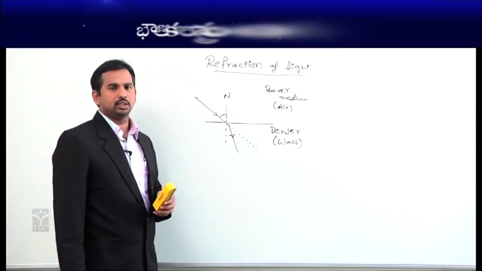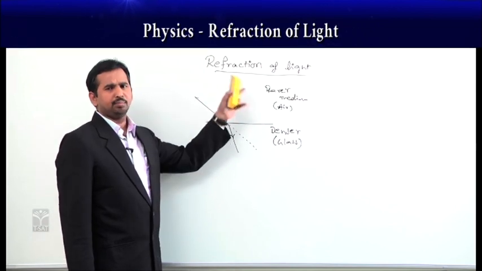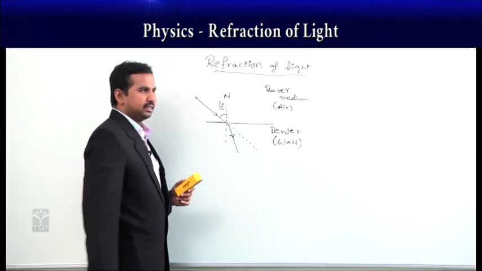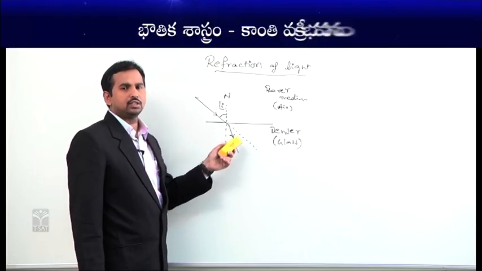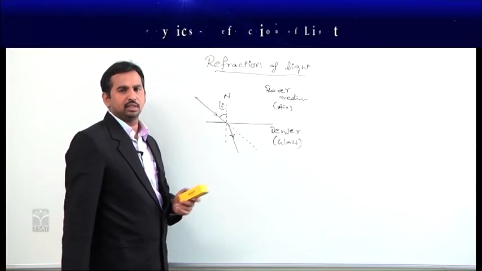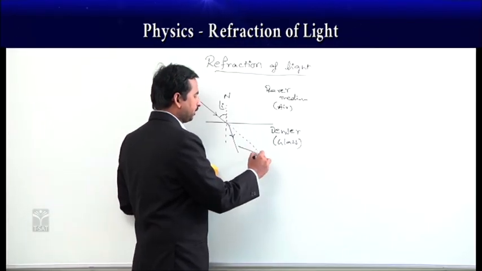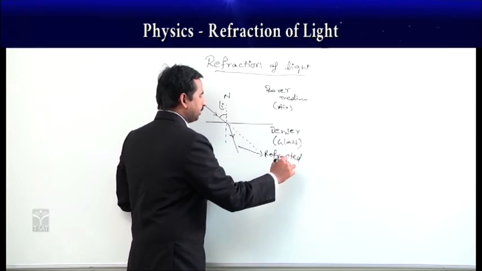And we already know that the incident light ray making an angle with the normal, we call that the angle of incidence. And the light ray which is going into another medium, we call that the refracted ray. This is the refracted ray.